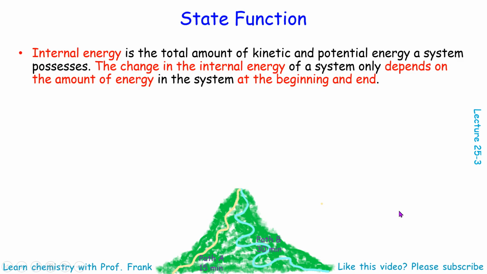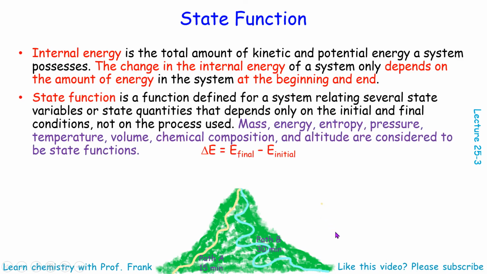Now let's talk about the state function. Internal energy is the total amount of kinetic and potential energy a system possesses. Then the change in the internal energy of a system only depends on the amount of energy in the system at the beginning and the end. Okay? What does it mean? The energy change does not depend on the path.